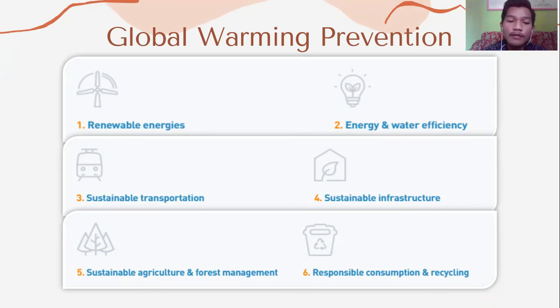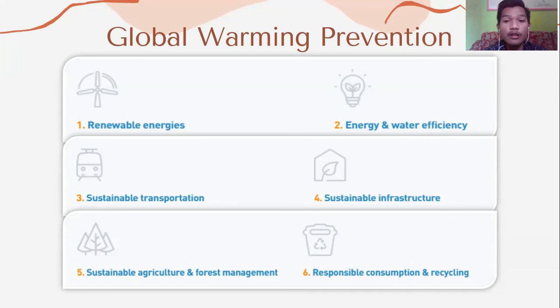The alternatives can be solar, wind, biomass, and geothermal. The second is energy and water efficiency. And the third is sustainable transportation. Promoting public transportation will reduce the production of carbon dioxide.